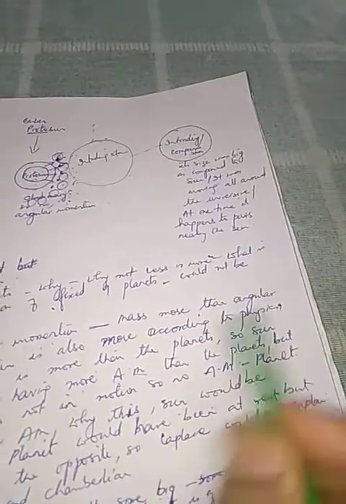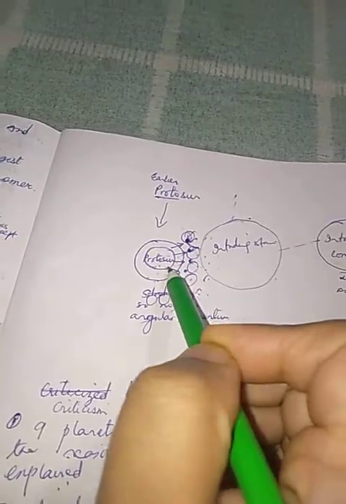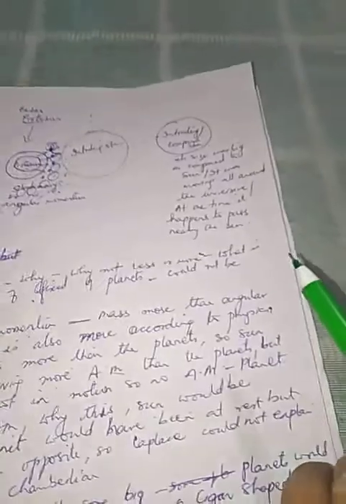Mass more, angular momentum more; mass less, angular momentum less. The planets are smaller in size compared to the sun, meaning their angular momentum must also be small.